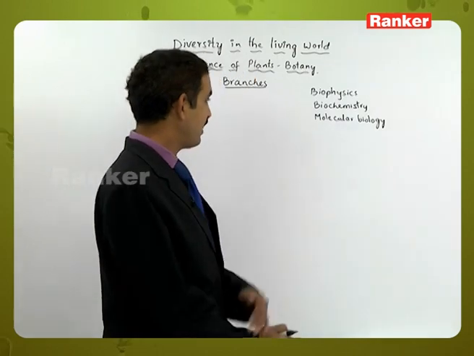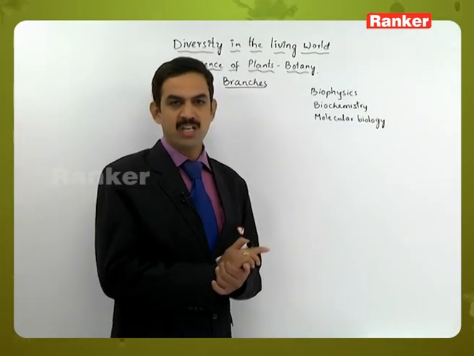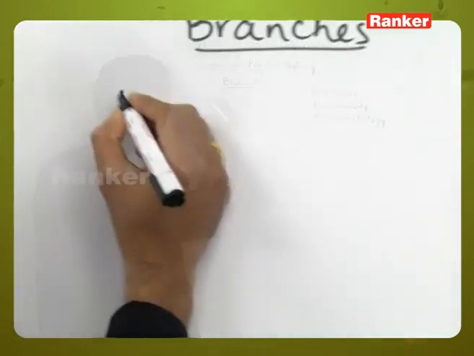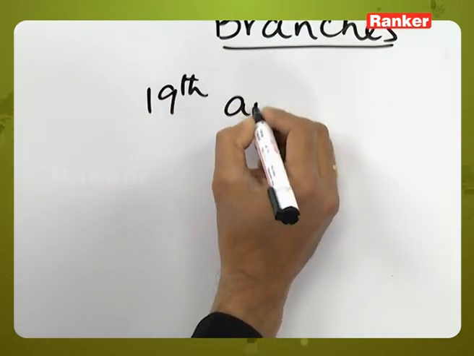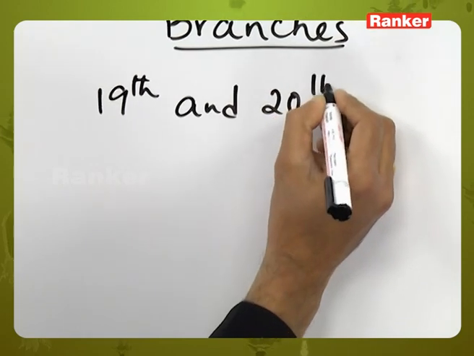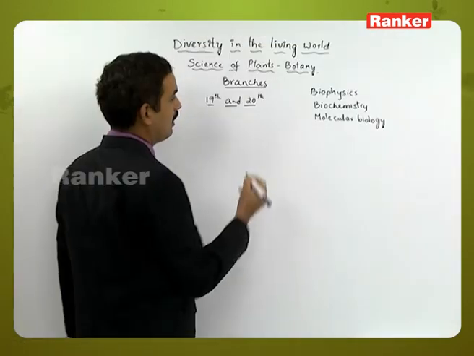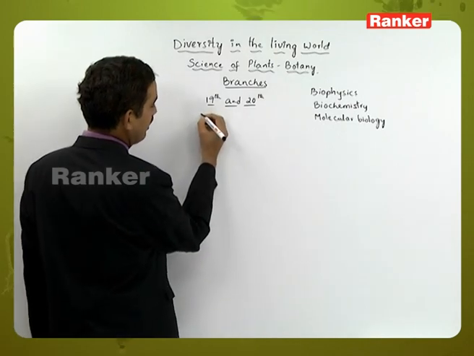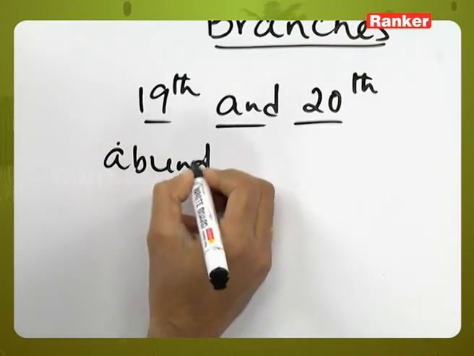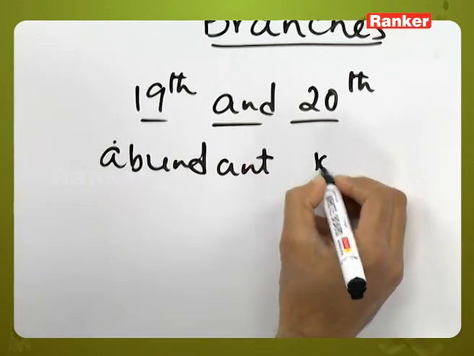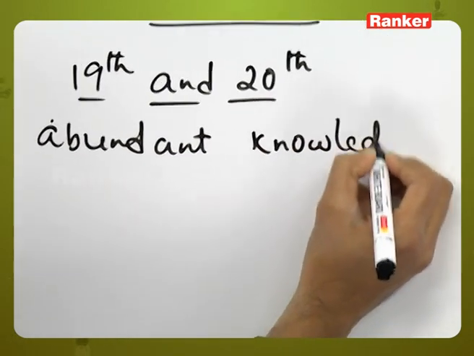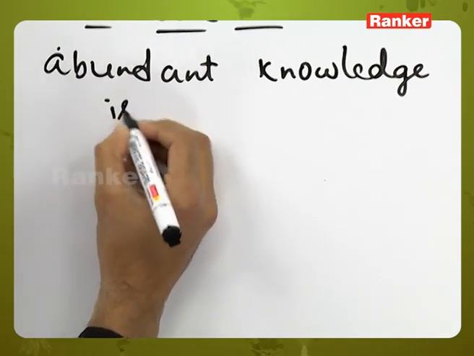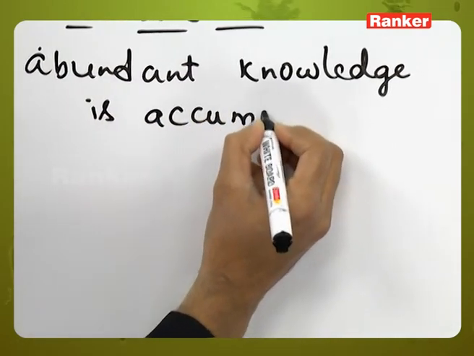So likewise, new concepts have been added, and if you observe the changes during the 19th and 20th centuries, abundant knowledge has been accumulated.